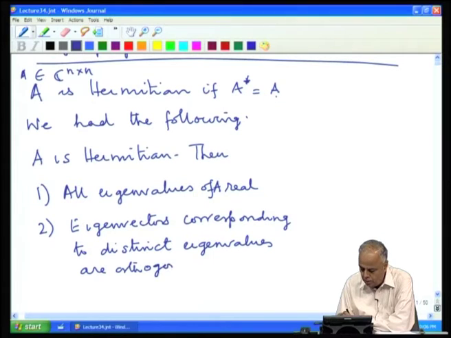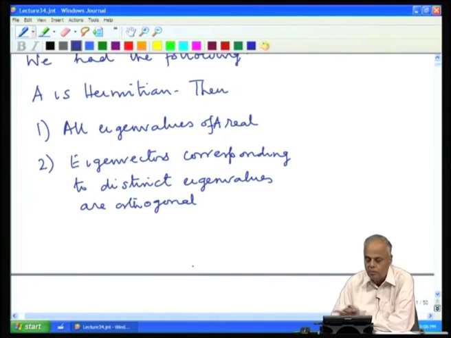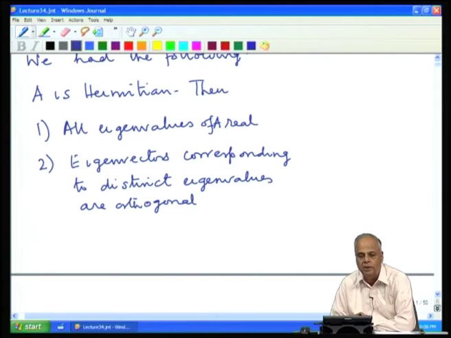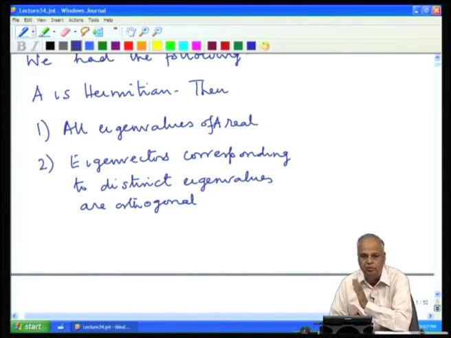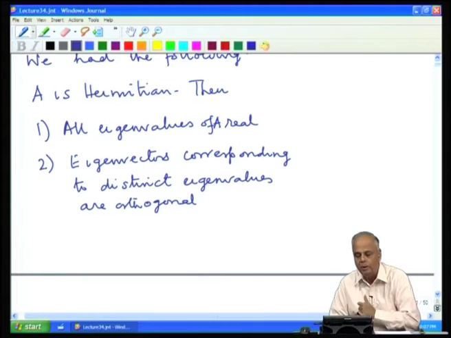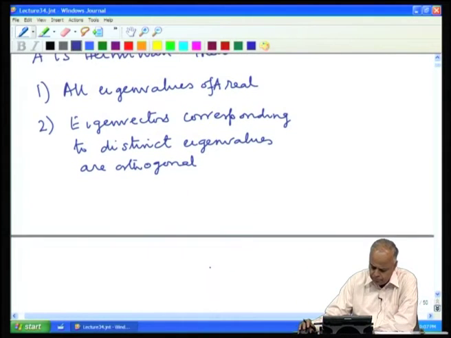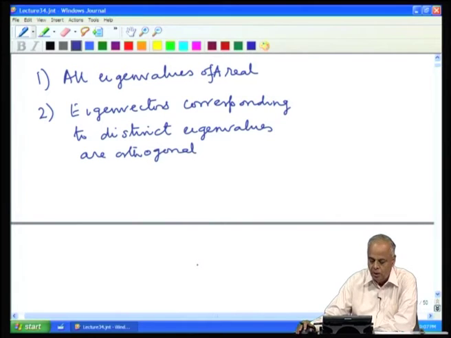So, these are two important properties. The first one says about the structure of the eigenvalues, that they are all real. Even though the matrix may be complex, as long as the matrix is Hermitian, the eigenvalues are bound to be real. So, that is the first property, which is the structure of the eigenvalues. Secondly, the second property is about eigenvectors. The eigenvectors are always orthogonally oriented. If you take two different eigenvalues, then take the eigenvectors corresponding to each one of them, they are bound to be oriented orthogonal to each other. These are two important properties of Hermitian matrices.